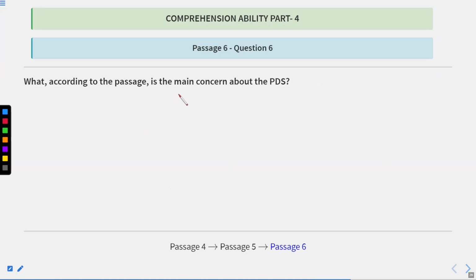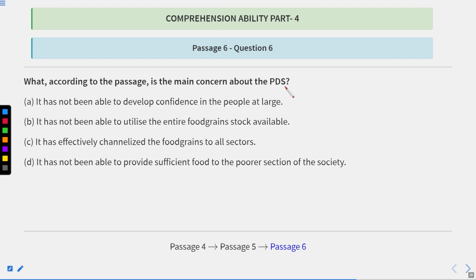What according to the passage is the main concern about the PDS? The options are: it has not been able to develop confidence in the public, people at large; it has been able to utilize the entire food grains stock available; it has effectively channelized the food grains to all sectors; it has not been able to provide sufficient food to the poorer section of the society. We know well that the main concern about PDS is it has not been able to provide, as it is written in the first line of the passage. So this is D. D is absolutely correct answer.